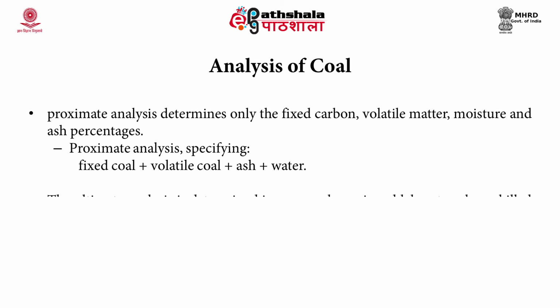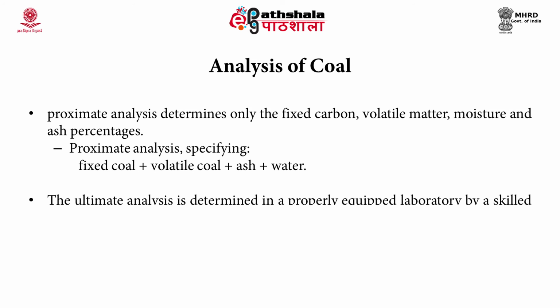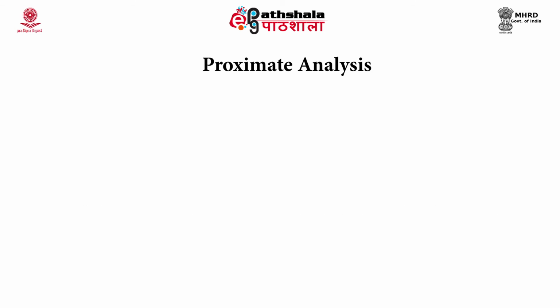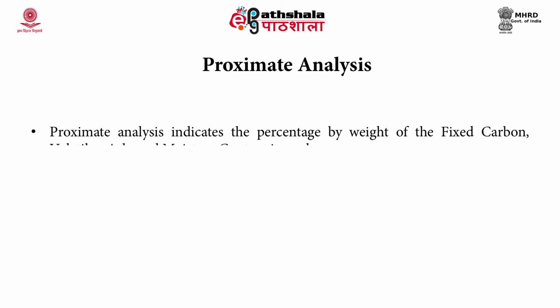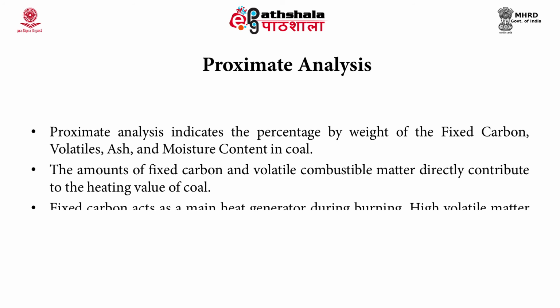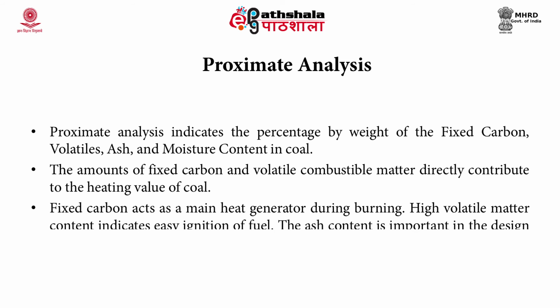So, the ultimate analysis is determined in a properly equipped laboratory by a skilled chemist, while proximate analysis can be determined with a simple apparatus. Proximate analysis indicates percentage by weight of the fixed carbon, volatile, ash and moisture content in the coal. The amount of fixed carbon and volatile combustible matter contribute directly to the heating value of the coal. The fixed carbon acts as a main heat generator during the burning process. If the volatile matter is high, it indicates easy ignition of the fuel.